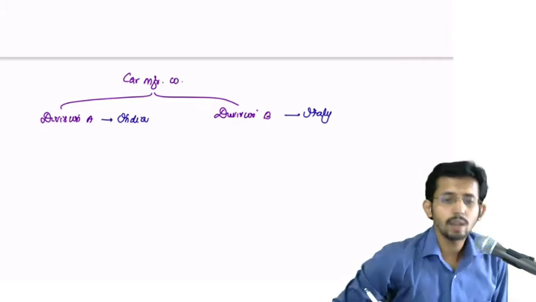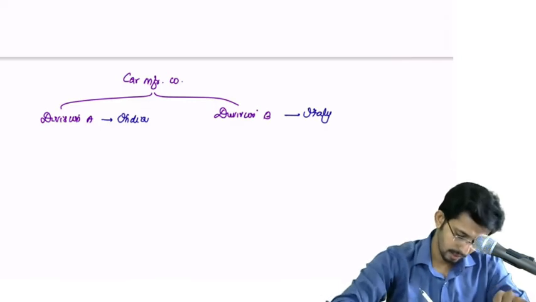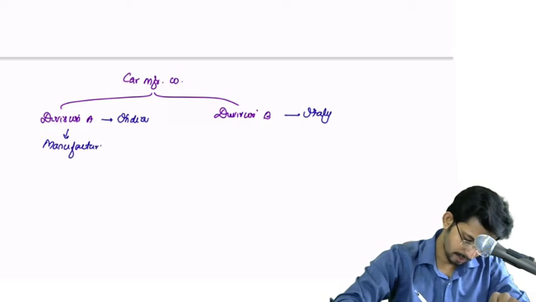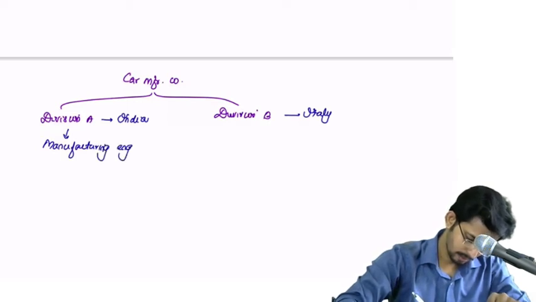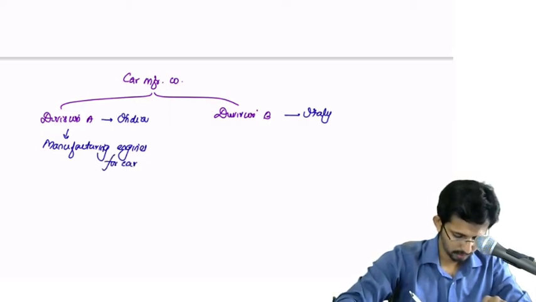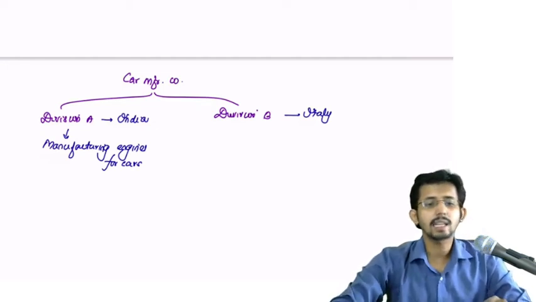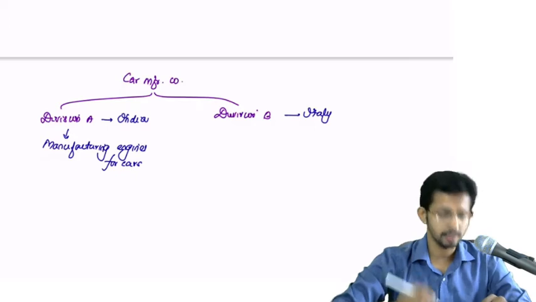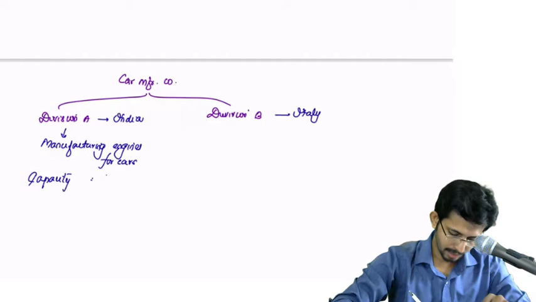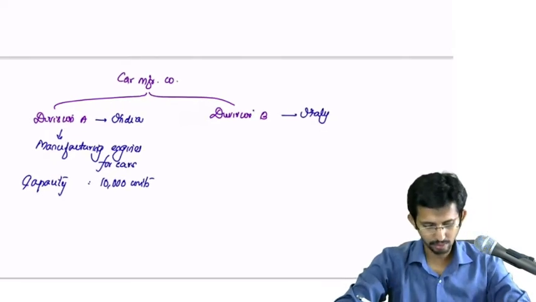Okay, now what does division A do? Division A is manufacturing engines for the cars. So division A is manufacturing engines for cars, and there is some information: it has a capacity to manufacture 10,000 units each year. So capacity of production is 10,000 units.